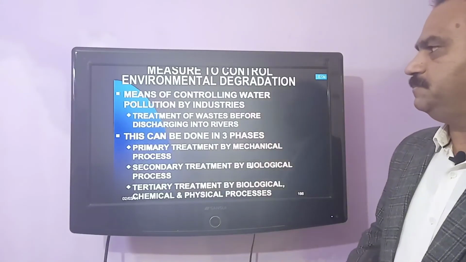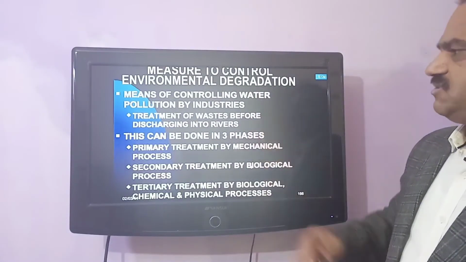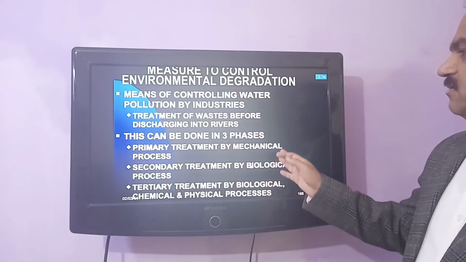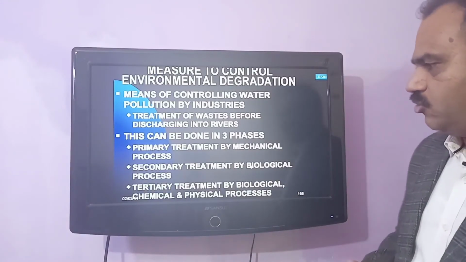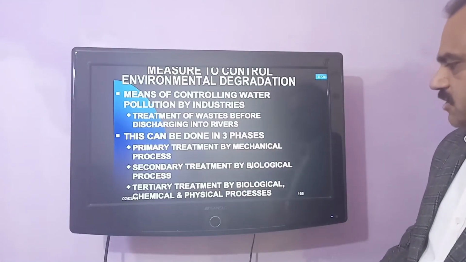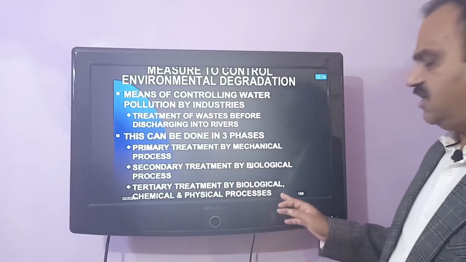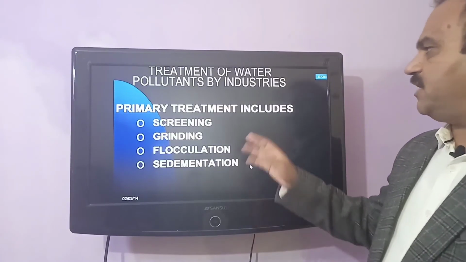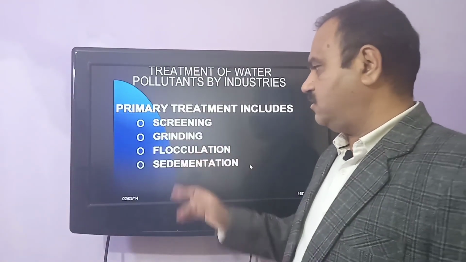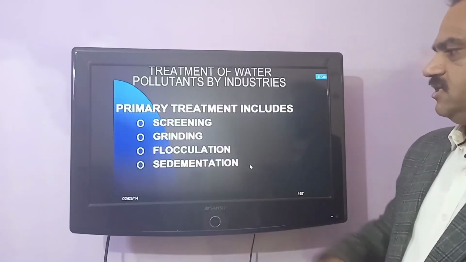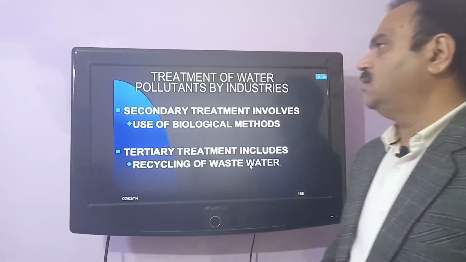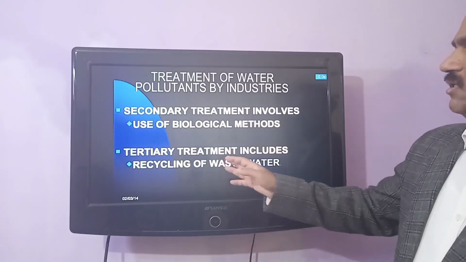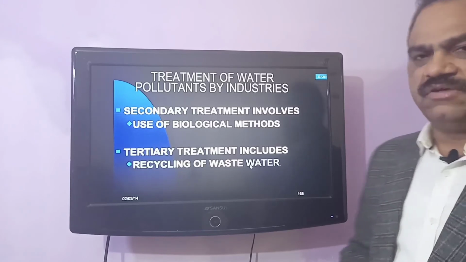Now water pollution can be controlled by treatment of waste before discharging into the rivers, and this can be done in three phases: primary treatment by mechanical process, secondary by biological process, and tertiary treatment by biological, chemical and physical process. Primary treatment includes screening, grinding, flocculation and then sedimentation. Secondary treatment involves use of biological methods. Tertiary treatment includes the recycling of the wastewater.